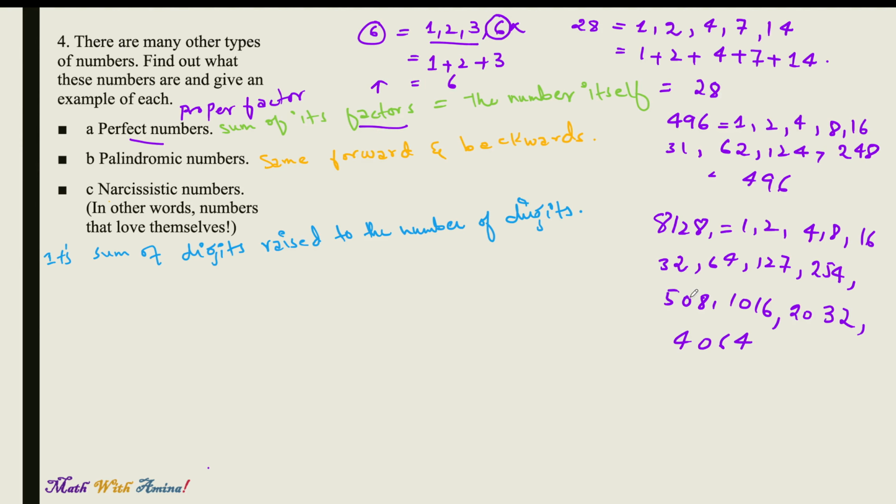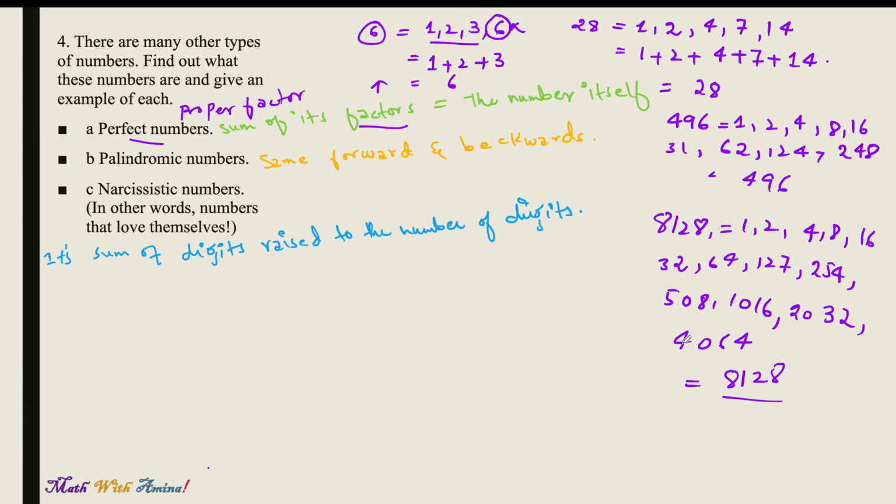So when we add them all, you will get 8128. So when the factors are added together, they give us the number itself.